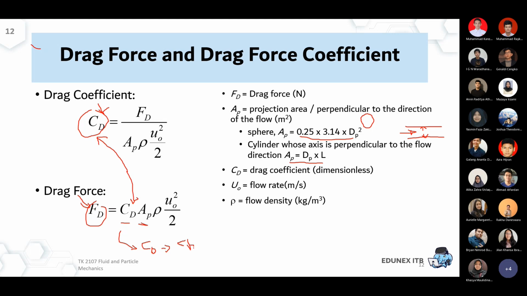I think that approach is actually a faster way for you to finalize this calculation. You start by assuming the velocity of the system, then you know the CD from the chart. By knowing the CD of the particle, you can calculate the drag force. For the others, rho is again the density of the fluid, not the density of the solid, and U is the flow velocity, and so on.